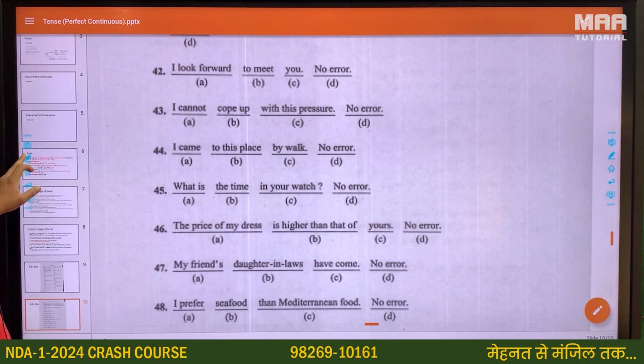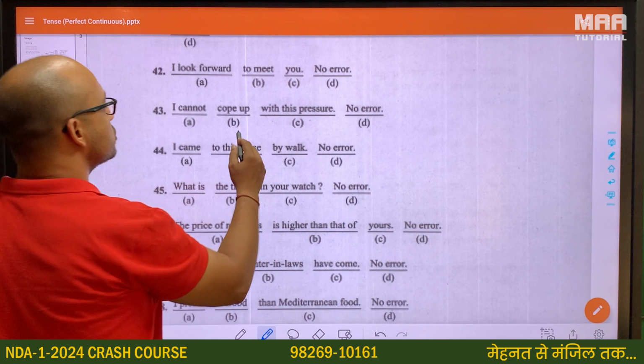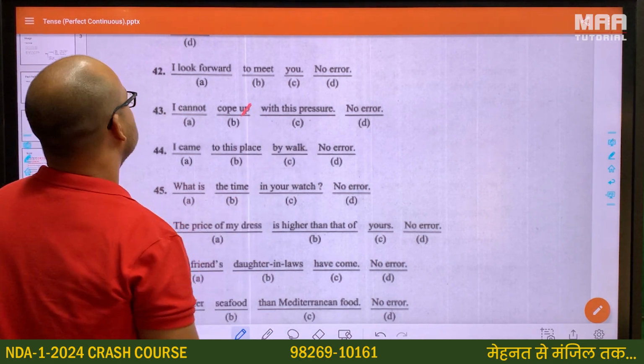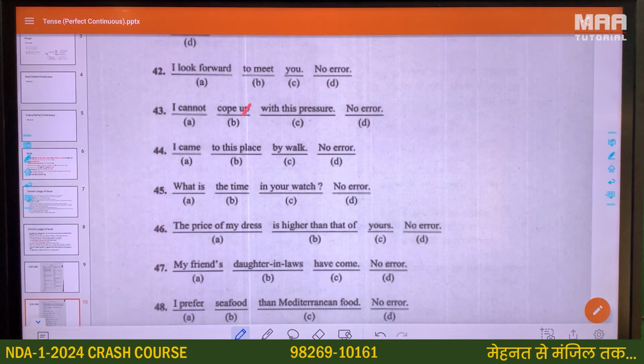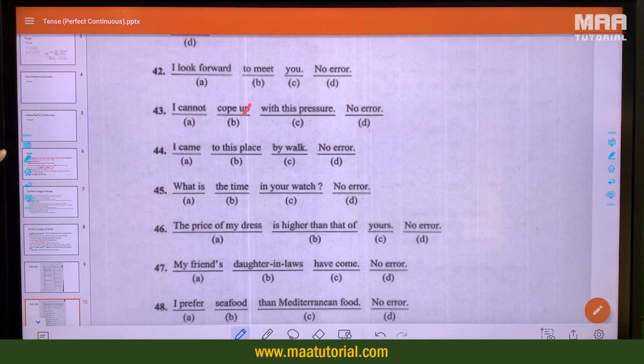I cannot cope up with this pressure. No, I cannot cope up. Full stop हो जाएगा with this pressure. I cannot cope with this pressure. सही है. Up नहीं लगेगा इसमें. 43rd में B option सही होगा.